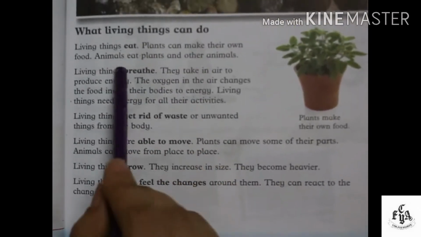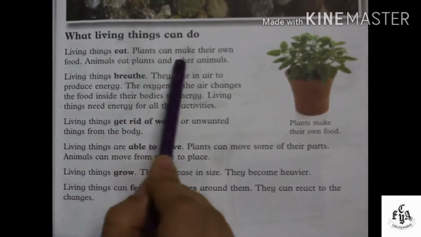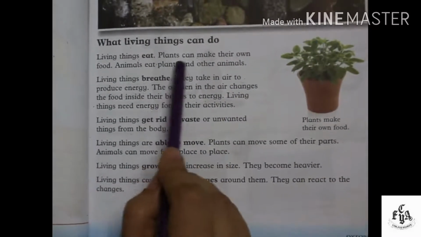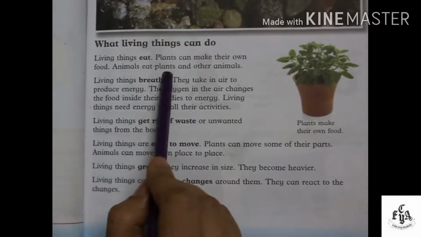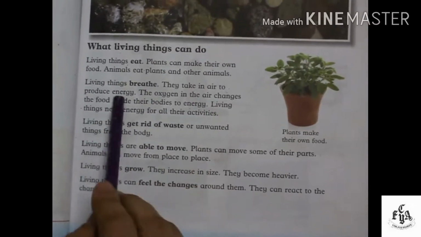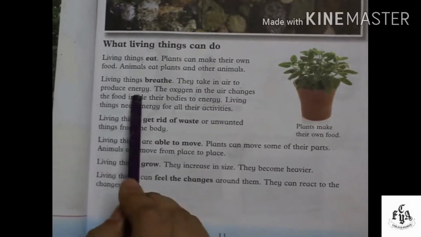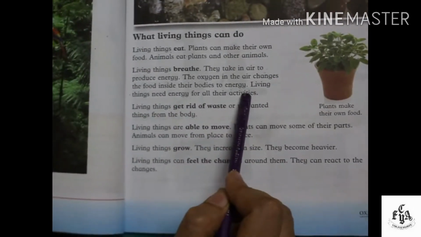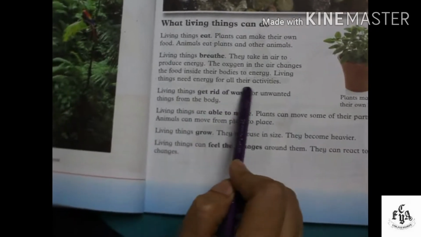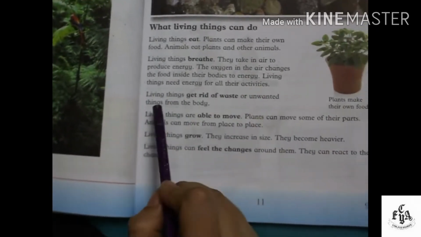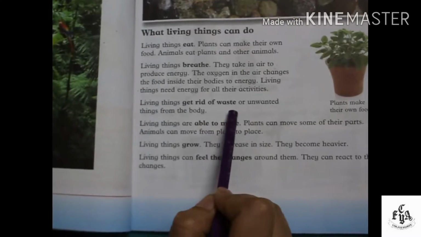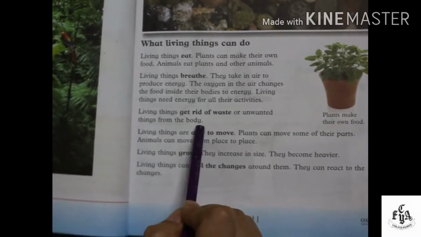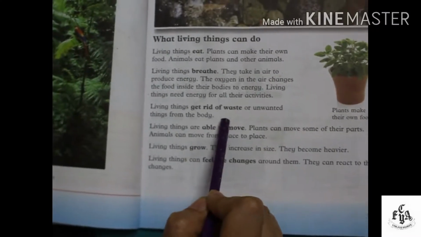What can living things do? Living things eat. Plants can make their own food, animals eat plants and other animals. Living things breathe. They take in air to produce energy. The oxygen in the air changes the food inside their bodies to energy. Living things need energy for all their activities. Okay, the next thing is living things get rid of waste or unwanted things from the body. As we have discussed, it is with the help of the excretory system.